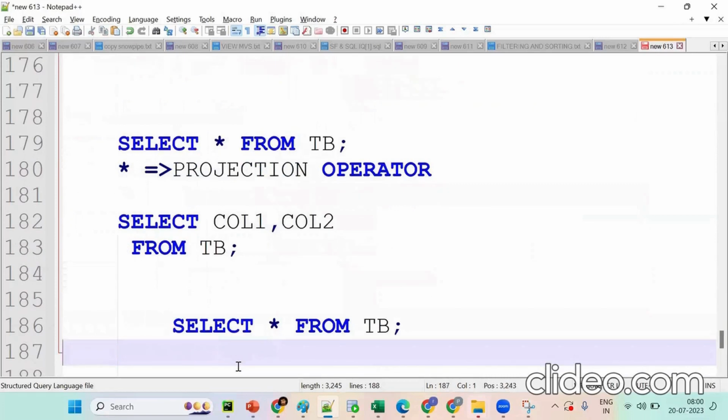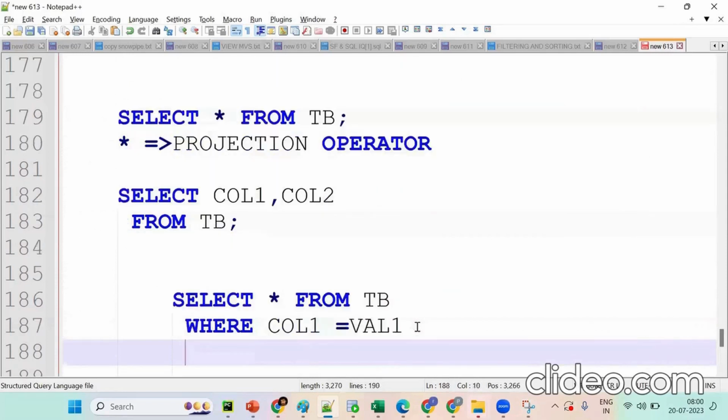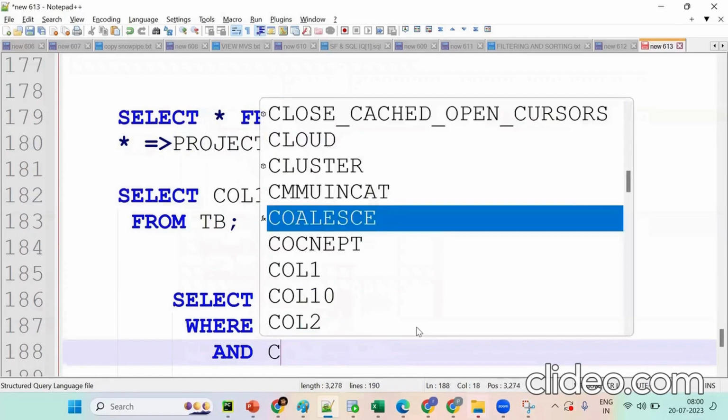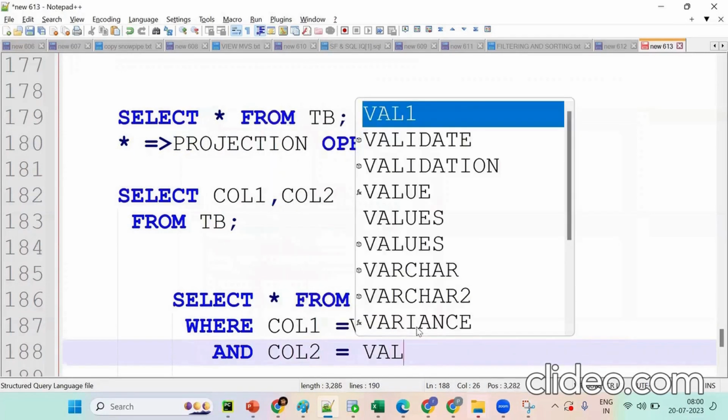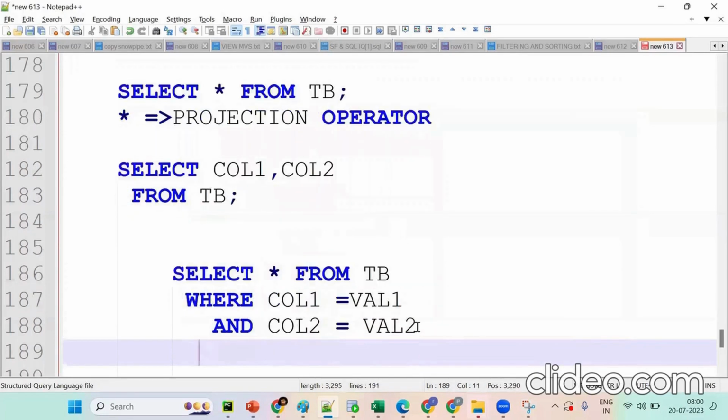Suppose if I put like this, specific columns and specific records. Okay, see, remember one thing: only the condition matching records will come, all the columns and this record. But if we want to add one more condition, we should go for either and specific column records. Take the same thing, and if I want to do sorting, we should go for order by.